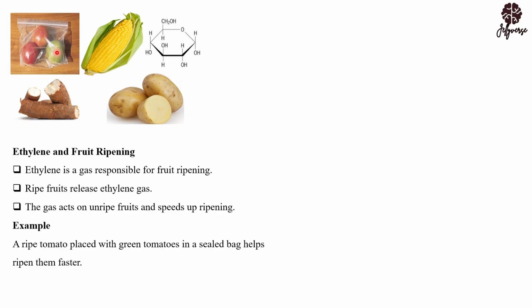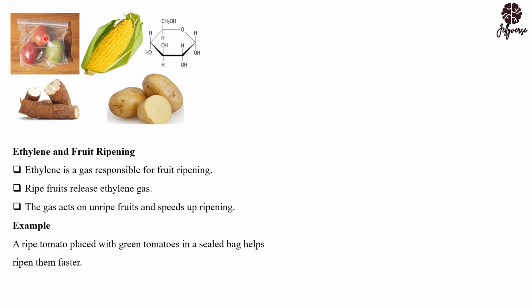And you're going to realize that it's going to release a particular stimulus, a certain compound that's going to help you to ripen exactly in the days that you are expecting. This is to tell you that ethylene is a gas. Remember, we are having polyethylene. In polyethylene you can have ethylene. So ethylene is a gas that is produced and it is responsible for letting fruits ripen faster. So ripe fruits will release ethylene gas.